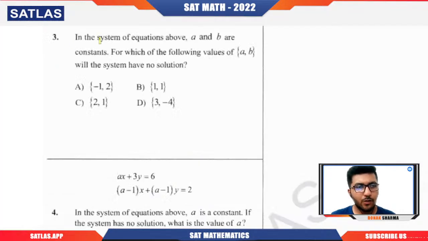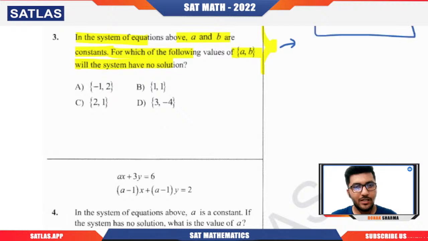The third question: in the system of equations above, we again have a and b as constants. For which of the following values of a and b will the system have no solution? No solution means what? Parallel. Parallel means what? A and B should be in proportion but not equal to C1 by C2. So we will have 3 by a equal to b by minus 4, which should not be equal to 3 by 6. So if I equate these two, this will be 1 by 2. So I will get 3 into 2 equal to a.